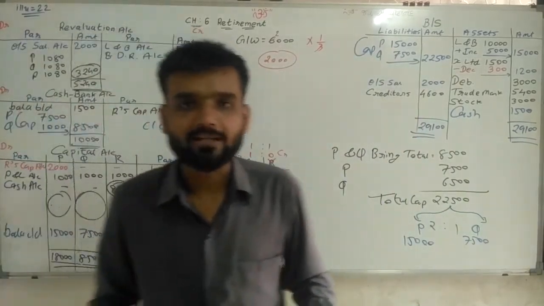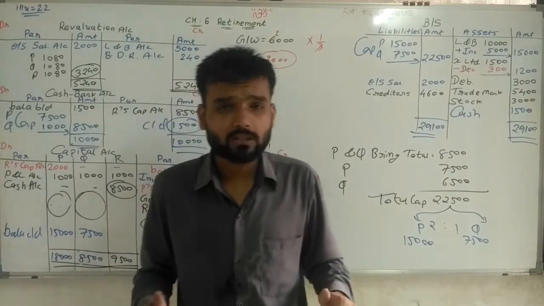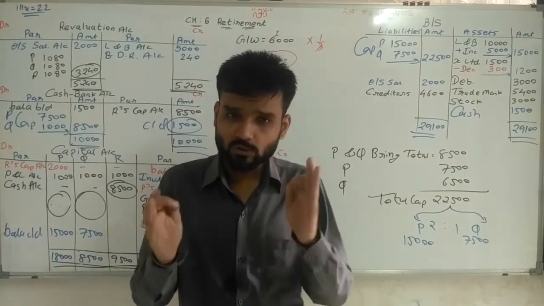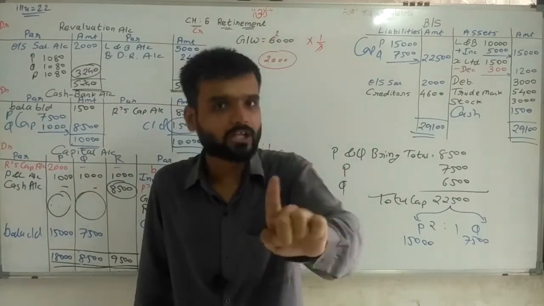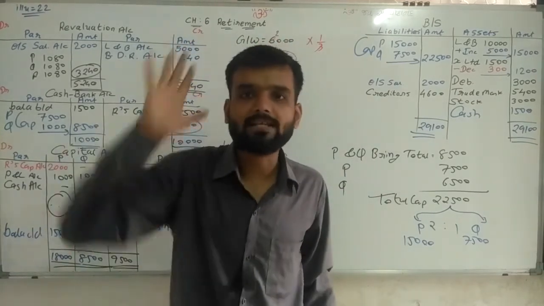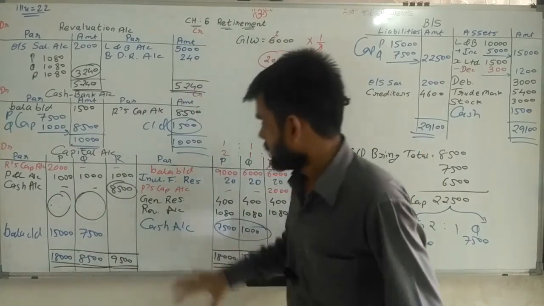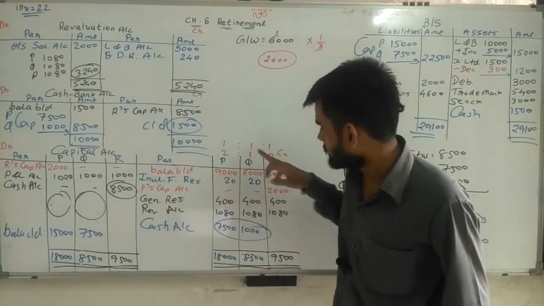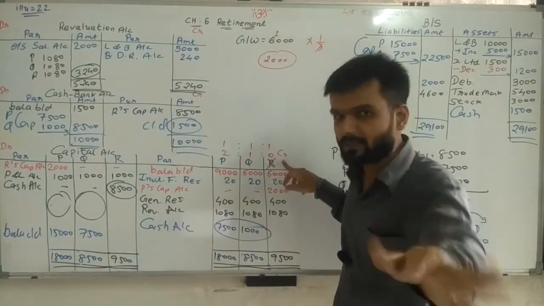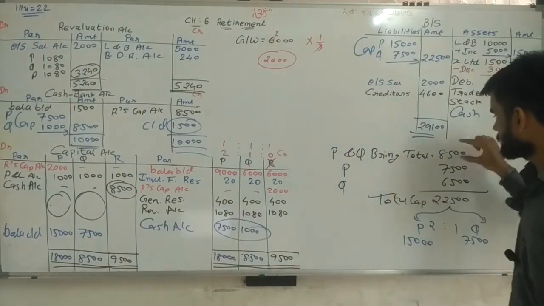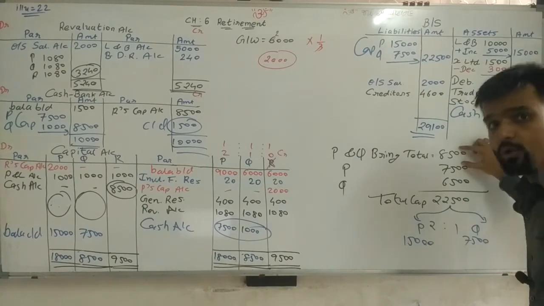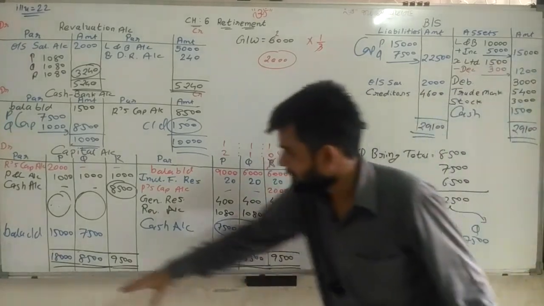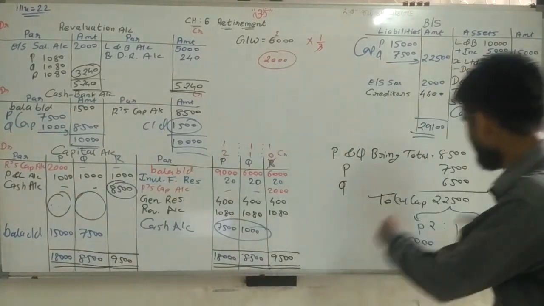We are right. Important one in this sum is what? Calculation of goodwill, in which fifth year profit was not given, that we have taken from asset side. Second thing, whatever cash given to R, same amount brought by P and Q. So P and Q bring this total amount, and they are maintaining capital in the new ratio, and that's why whatever balance was there, that I have written here.